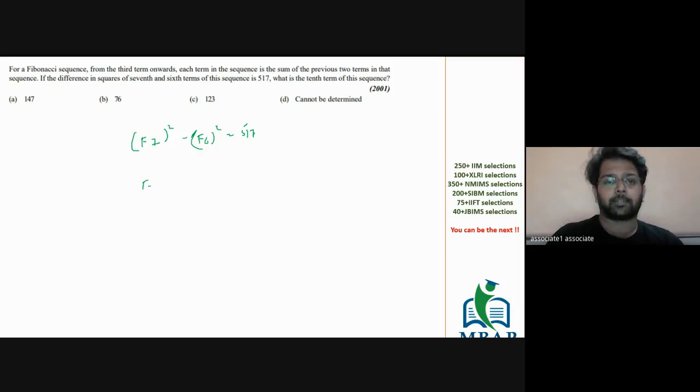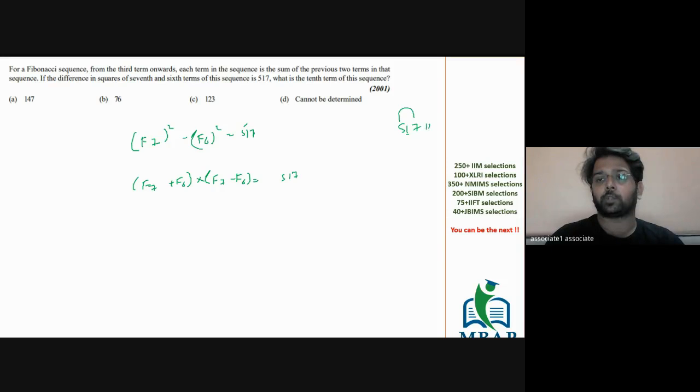So it's basically f7 plus f6 into f7 minus f6 is equal to 5 and 7. Whenever you get this, you have to break 5 and 7 into the factors. It's visible to us, 57 is divisible by 11. How do you check a value is divisible by 11? Add the ordinate numbers and subtract from the middle number. I repeat, add the ordinate numbers and subtract from the middle number.